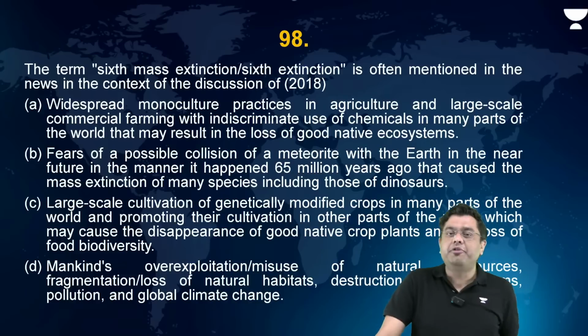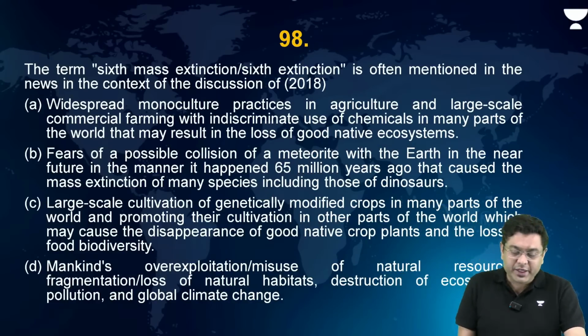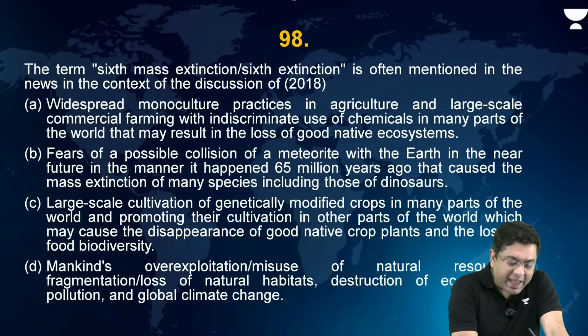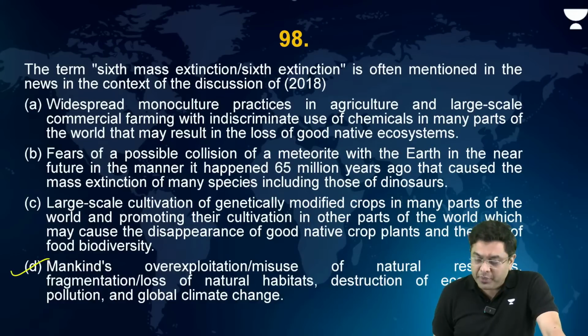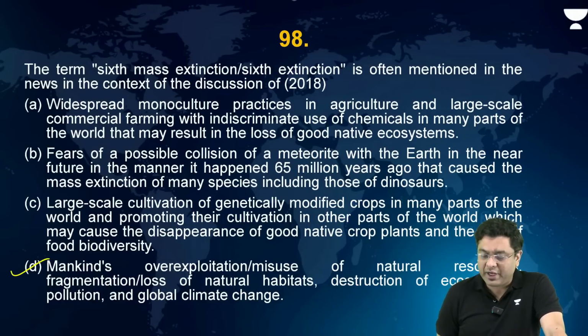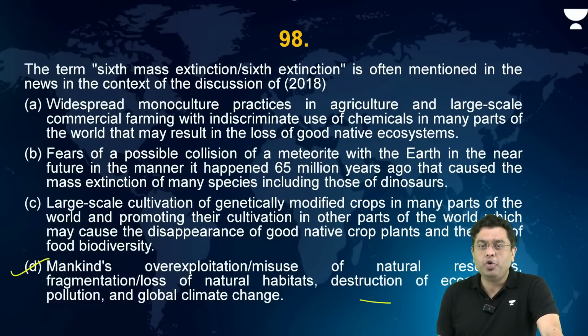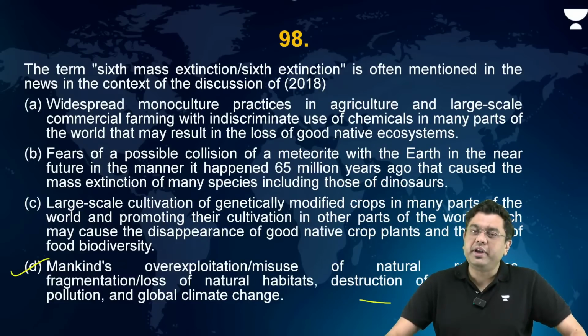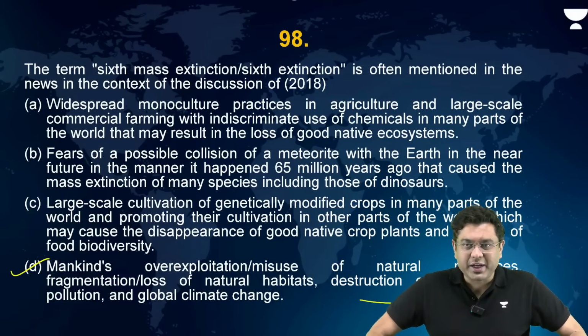So that has been referred to as the sixth mass extinction. That is mankind's overexploitation or misuse of natural resources, fragmentation or loss of natural habitats, destruction of ecosystems, pollution, and global climate change. That is what is leading to a sixth mass extinction.